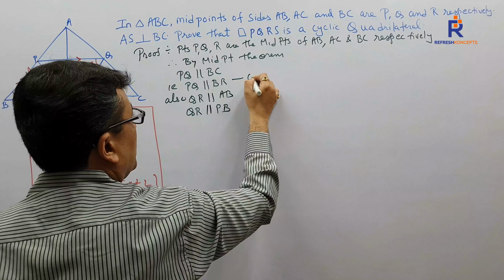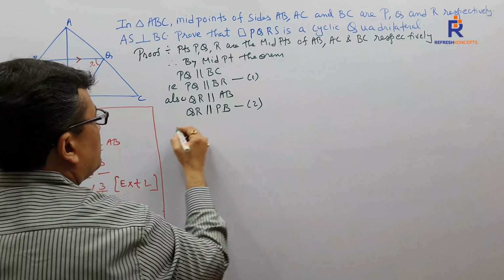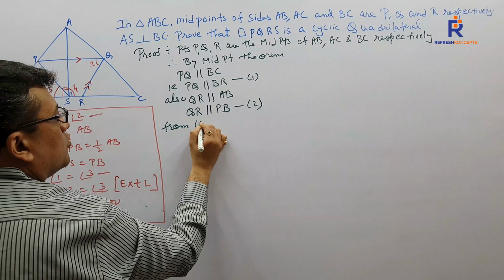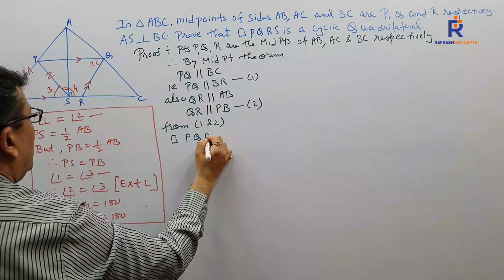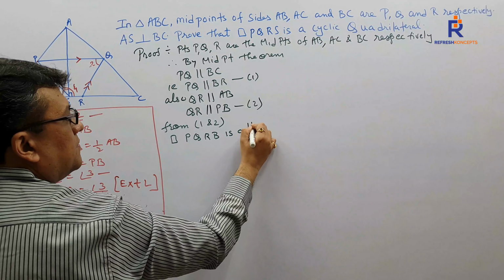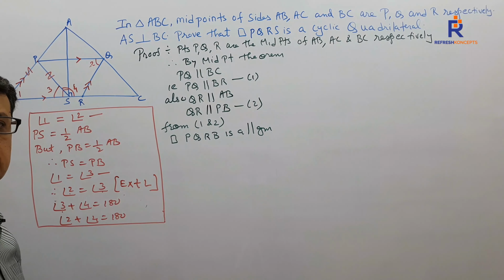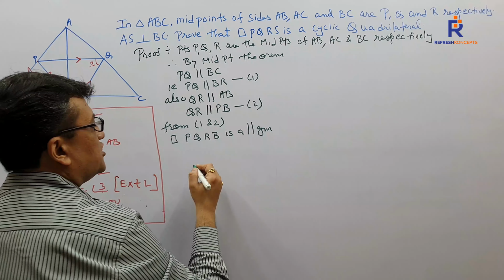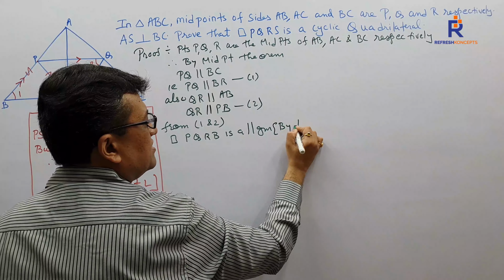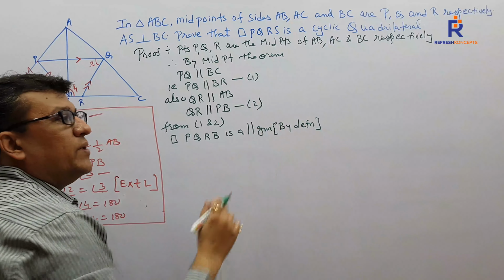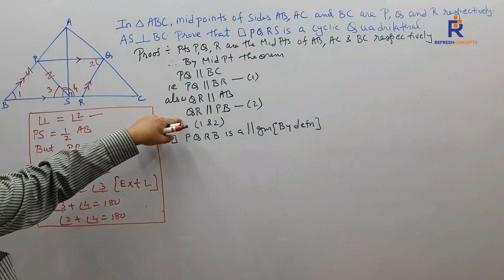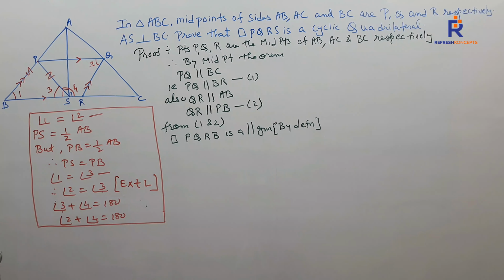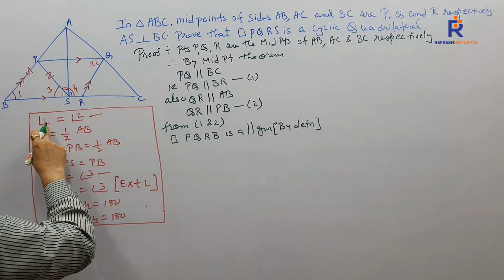Let me say this as equation 1. Let me say this as equation 2. From 1 and 2, can I say quadrilateral PQRB is a parallelogram? What is the reason behind it? By definition. When I say by definition, we are telling the examiner that we have proved both pairs of opposite sides parallel. Therefore, it's a parallelogram.